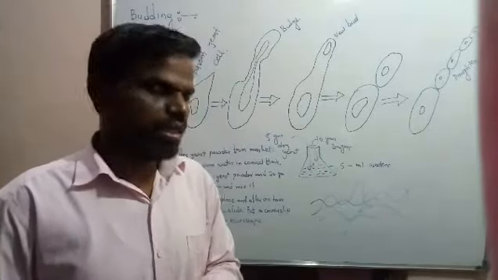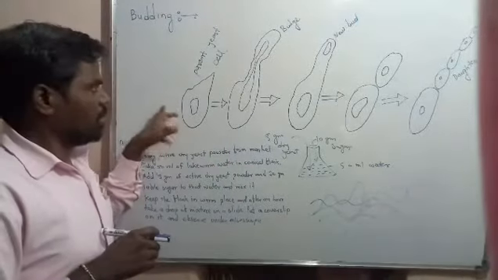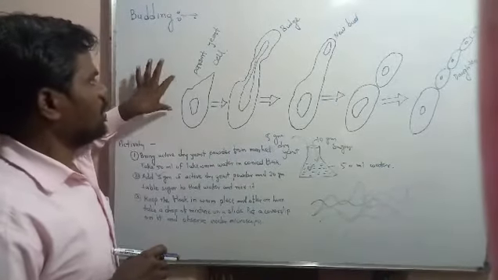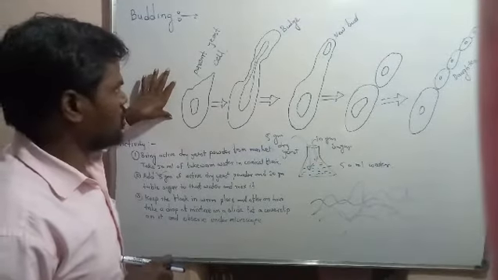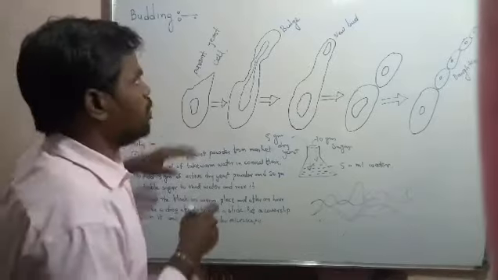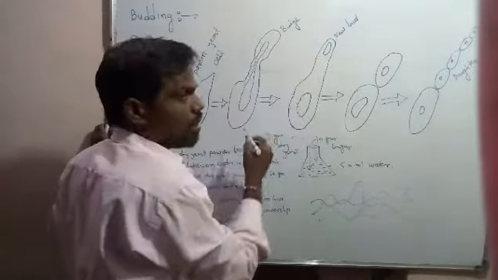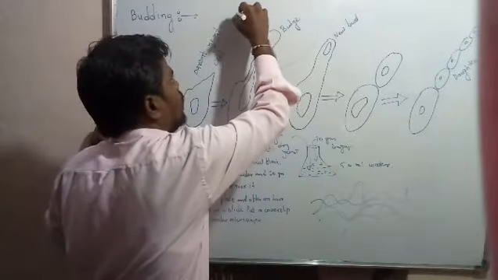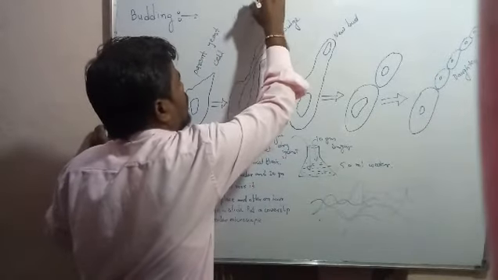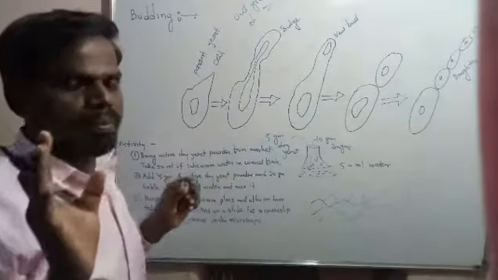What is the budding process? As the diagram, the figure is shown here. This one is the parent yeast body, and on the parent yeast body a bulge arises here. The bulge is nothing but an outgrowth.